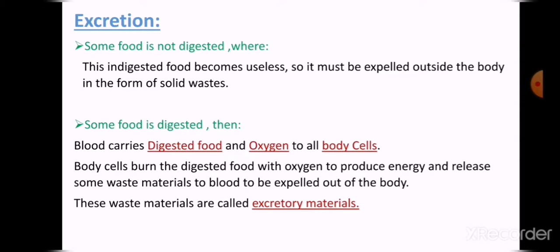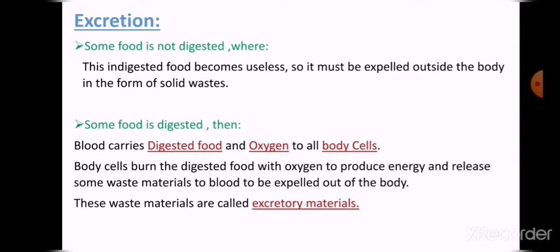These waste materials come after burning food with the oxygen gas to produce the energy. These waste materials are expelled to the blood, to get rid of them or to expel them out of the body. These waste materials are called excretory materials.